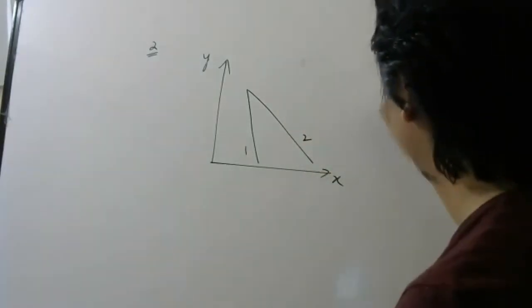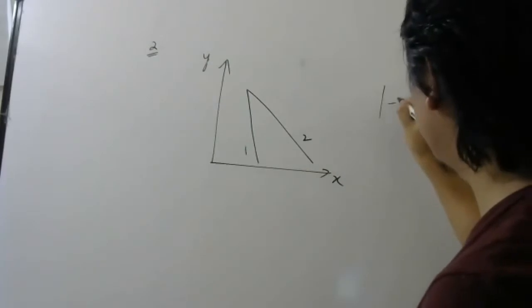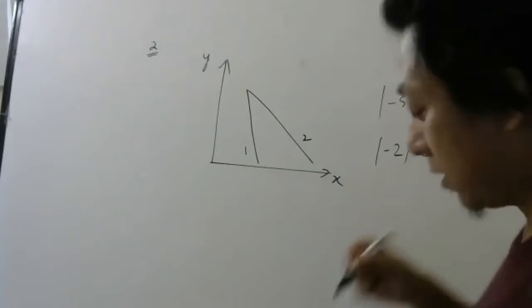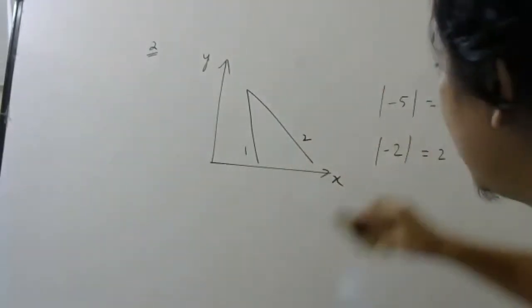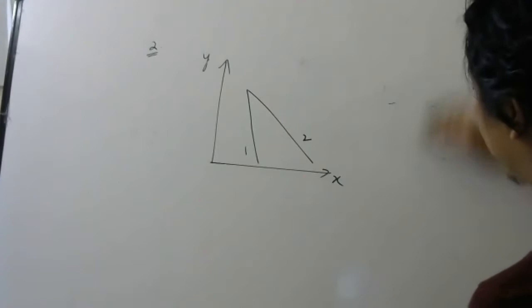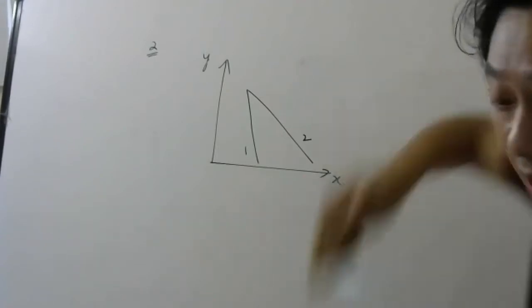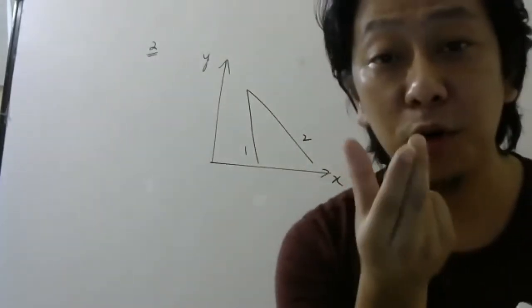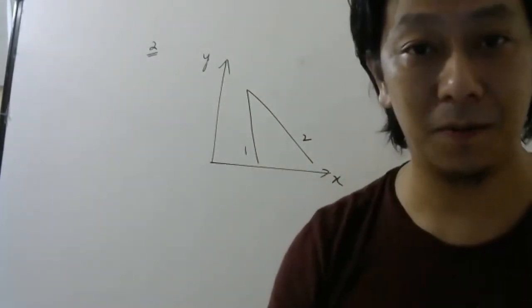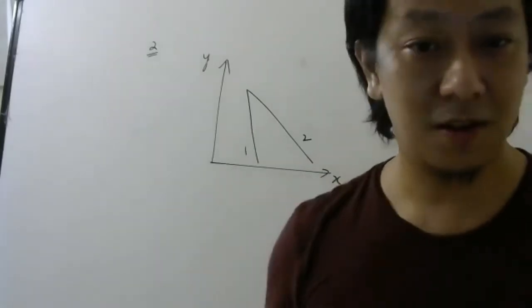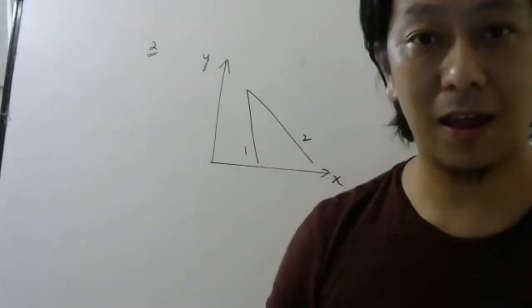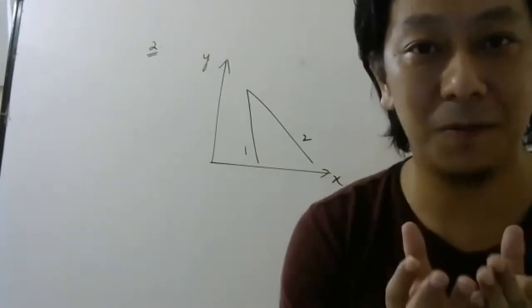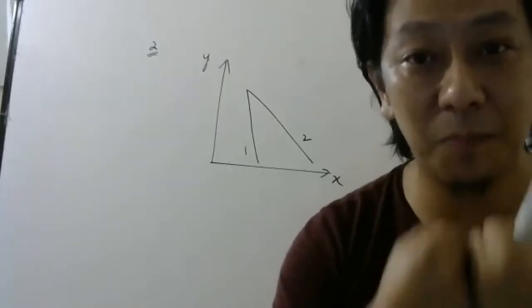Magnitude means modulus. Modulus of -5 is 5 only, right? Modulus of -2 is 2 only. So when you want to know only the magnitude, it means you want to know which line has more slope. The word "more" is used for only magnitude. I have more mass than you. I have more height than you. I have more money than you. So it is always about some positive value. "More" always means magnitude.